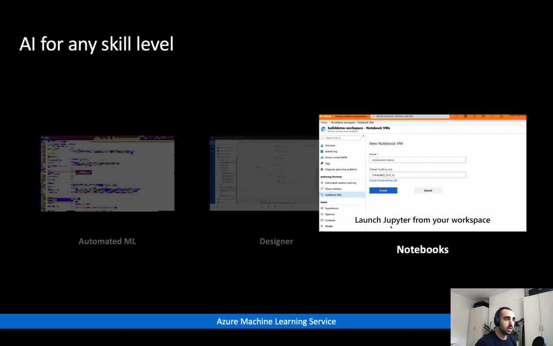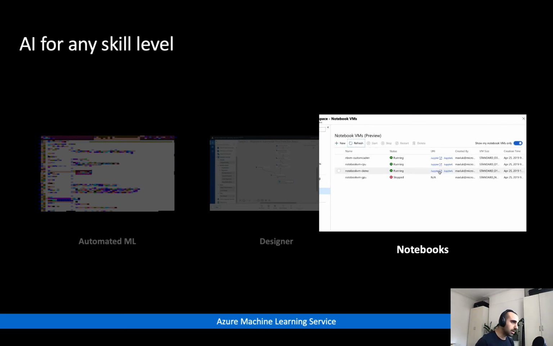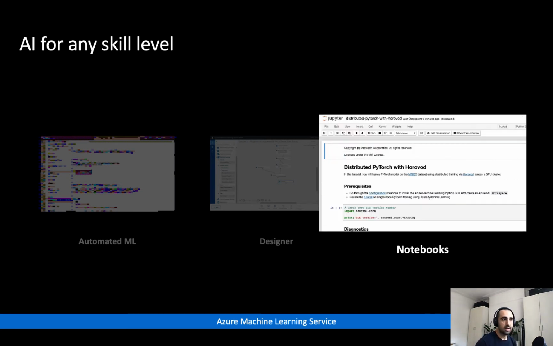And so notebooks, on the other end of the spectrum, we have native support for Jupyter Notebooks directly within the Azure Machine Learning service. This is great for developers and data scientists who prefer to code, prefer to have full control, would like to use the libraries and the frameworks and the tools that they're used to. And so in addition to native support directly within ML Studio, we also have, and you can see in the snippet here, support for authoring notebooks in Jupyter or Jupyter Lab as well. So if you're used to those environments, you've got that flexibility.